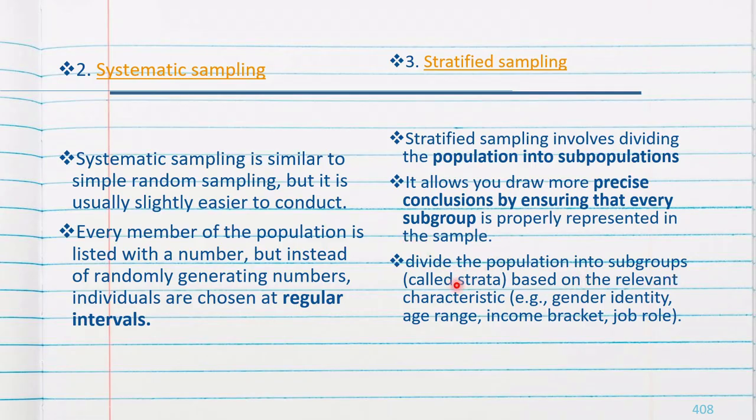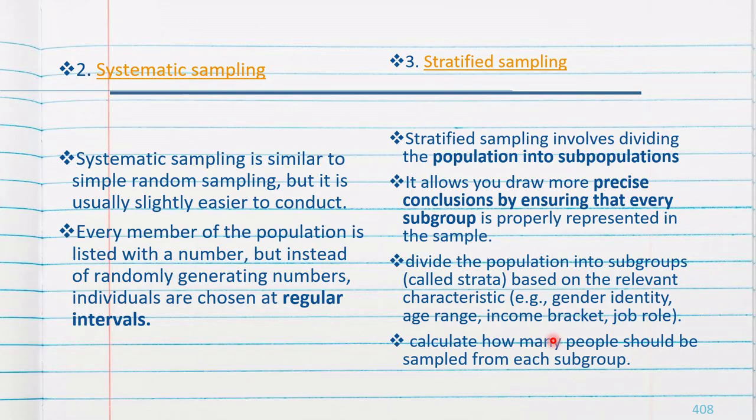Divide the population into subgroups, known as strata, based on relevant characteristics, that is, based on gender, age, income, etc. So we are dividing the population into male and female. That is a stratified sample, and we are selecting males and selecting females. Calculate how many people should be sampled from each group.